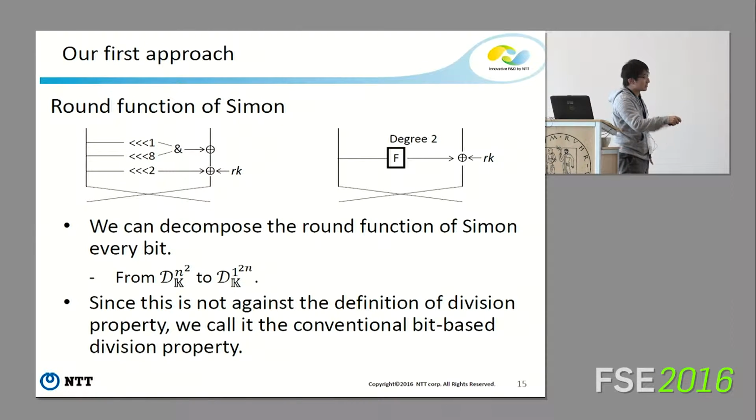Namely, in the previous division property we use D^{k}_{n,2}, but in this case we use D^{k}_{1,2n}. Since this is not against the definition of division property, we can directly use the propagation characteristic of the original division property. So we call it the conventional bit-based division property.